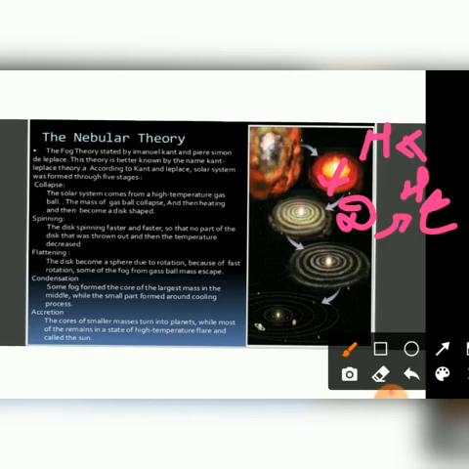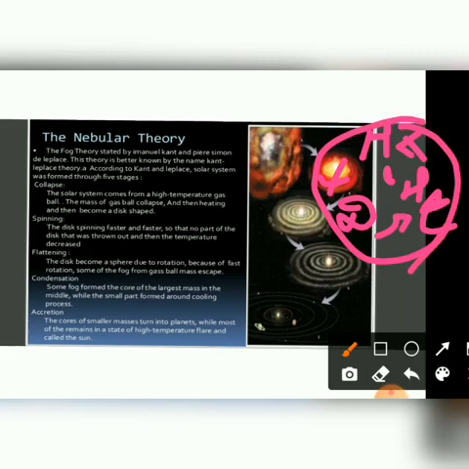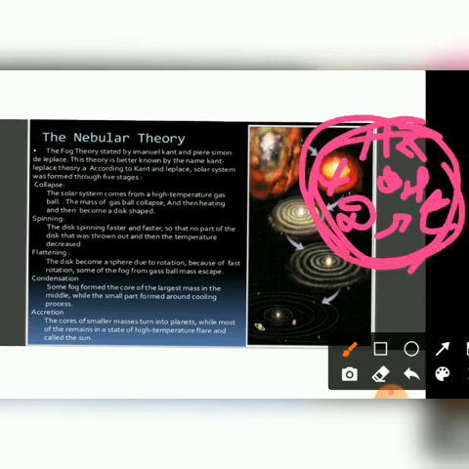When they are rotating continuously, what happens is that the low density elements, which we know are hydrogen and helium, will come in between over here, and the higher density elements will be at the core. Due to collision and friction at the core over here, we can see the formation of the sun, and around this there will be the formation of a disc shape.